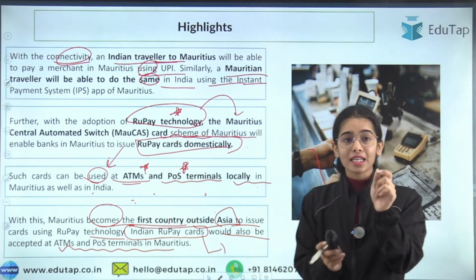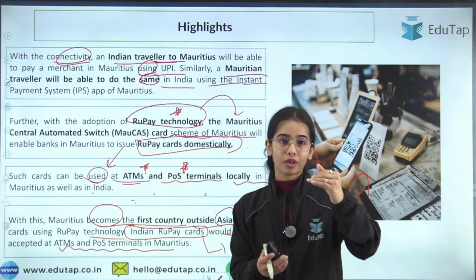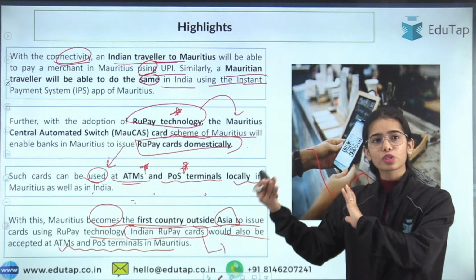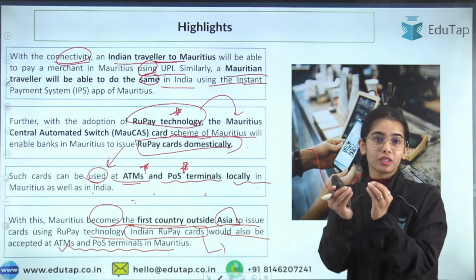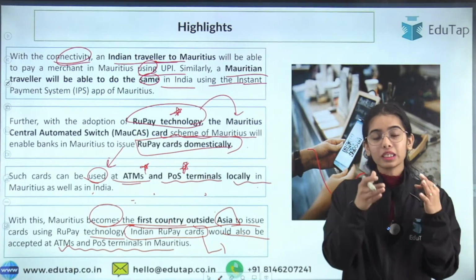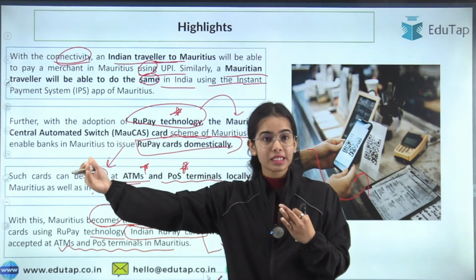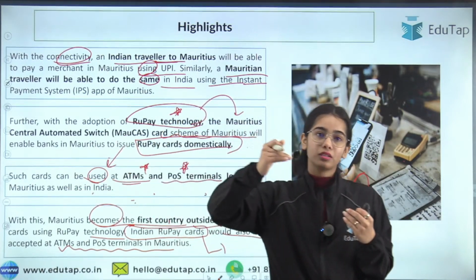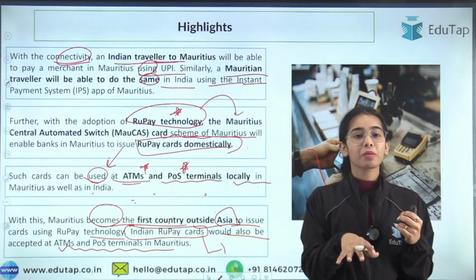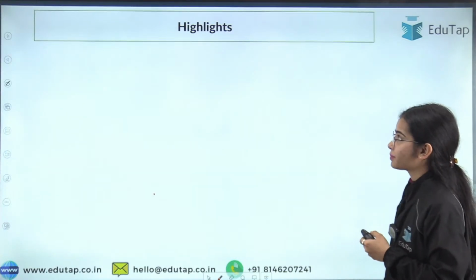There was also the launch that happened of the whole system, that is also on YouTube. I also saw that, and there was also the example that was given of how the Indian traveler is able to make payments in Sri Lanka, and it was also shown that the Mauritian traveler can make payments in India and vice versa. Okay, so this is the whole understanding that you need to get.